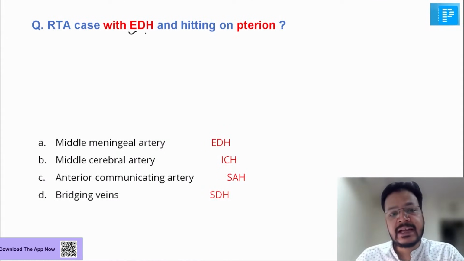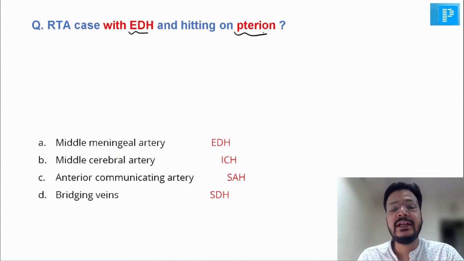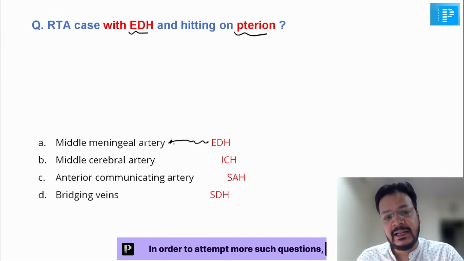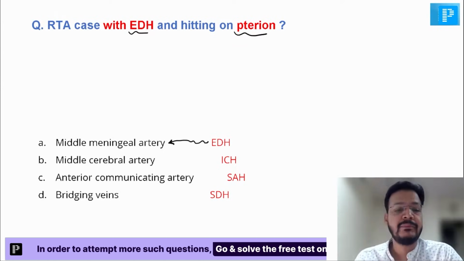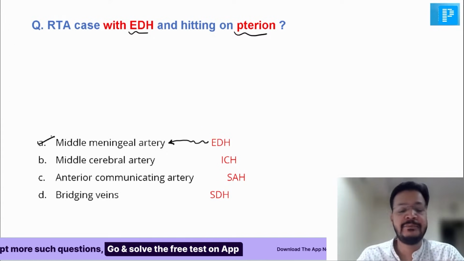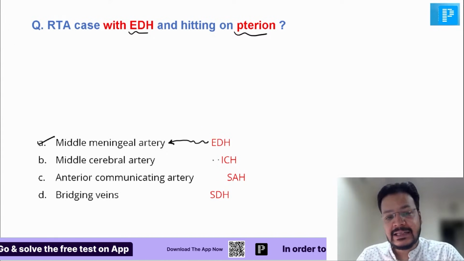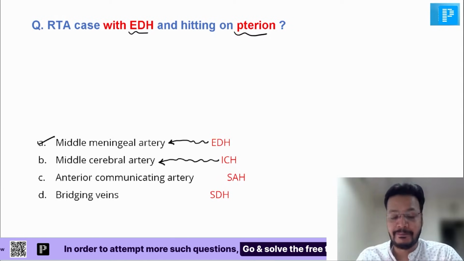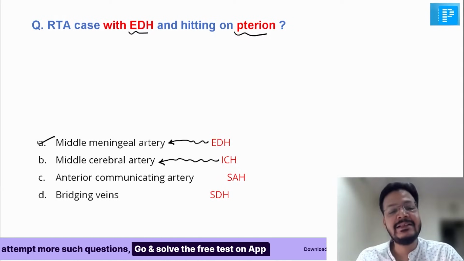A road traffic accident with EDH, hitting on the pterion, which artery is going to be injured? Sir, it is EDH. In EDH, it is the middle meningeal artery, beta. Option A is the correct answer. It is the middle meningeal artery. In intracerebral hemorrhage, it is the middle cerebral artery.